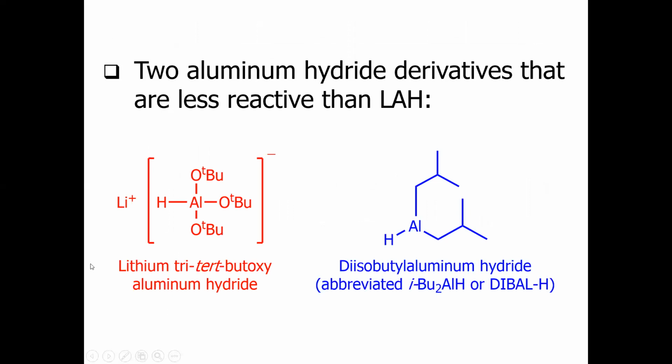You can see here the first one is lithium tri-tert-butoxyaluminum hydride. This is a derivative of lithium aluminum hydride, and the next reagent is DIBAL, known as diisobutylaluminum hydride, abbreviated as DIBAL-H. These are mild reducing agents as compared to lithium aluminum hydride. When we treat any acid chloride or ester with these two reagents, our end product will be aldehyde, not the corresponding alcohol. Now let us take some examples.